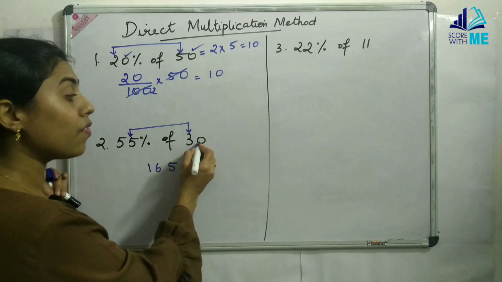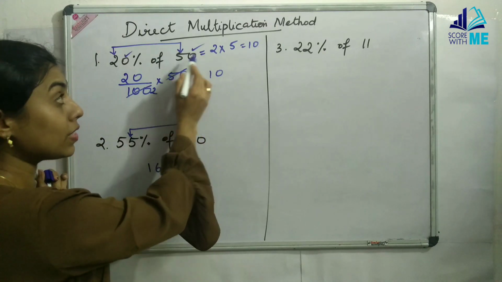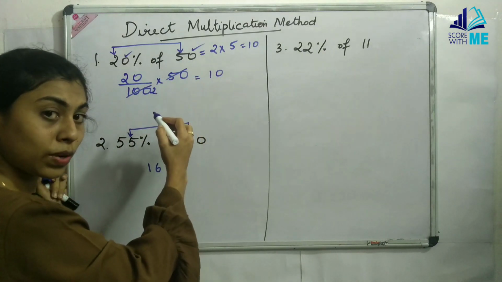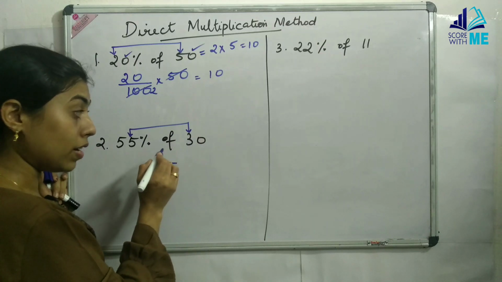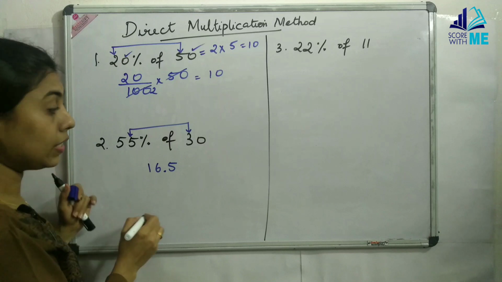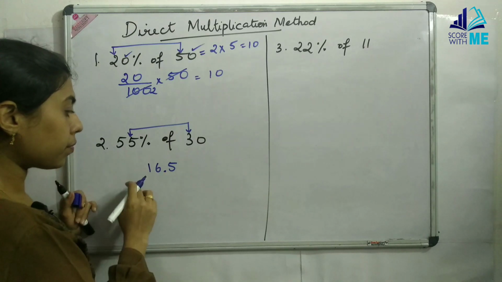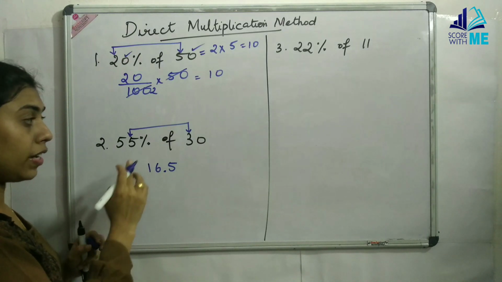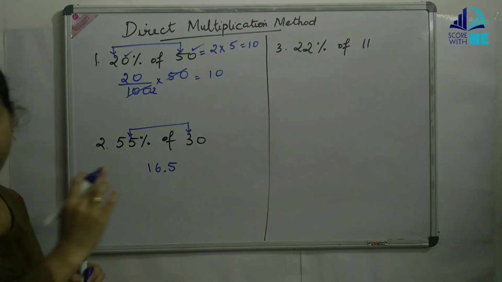165 it gives. Here we have got only 1 zero. Normally this question had got 2 zeros, so both the zeros will get cancelled. Here we have got only 1 zero. So what happens? Second zero can be done as a point. So our answer, 55% of 30, is going to be 16.5.